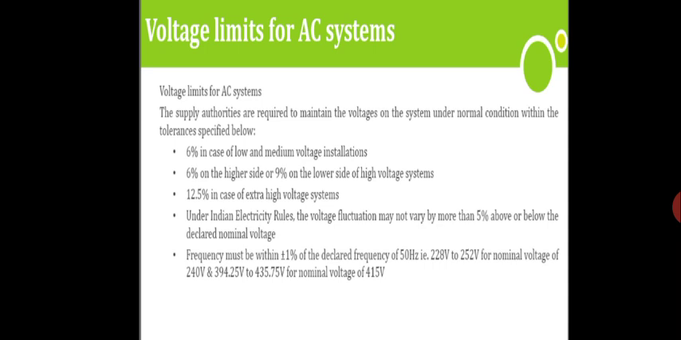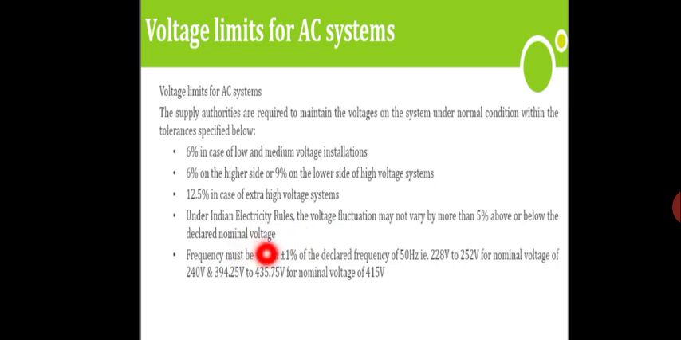Under Indian Electricity Rules, the voltage fluctuations may not vary more than 5% above or below declared voltages. So under the Indian Electricity Rule, it cannot vary above 5%. So normally, if we are having a single phase 240 volt, the lowest voltage which we can receive is 228 volt, and the maximum voltage which we can receive is 252 volt. So this is what is shown here, 228 volt minimum, 252 volt maximum. So this is considering 5%.